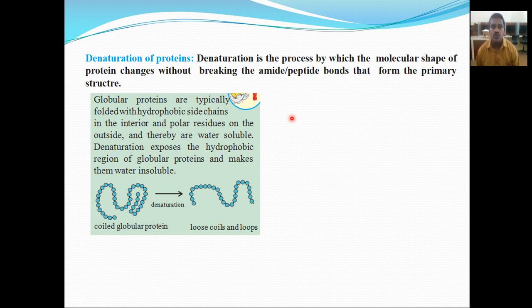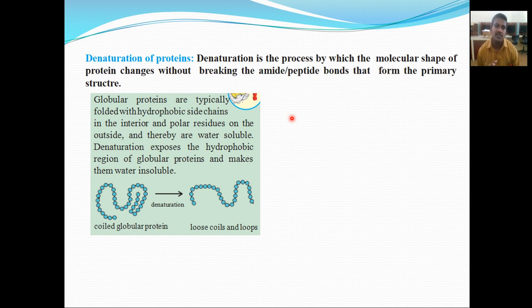If we change the pH, denaturation of protein also takes place. So denaturation is nothing but the breakdown of the protein. Denaturation is the process by which the molecular shape of protein changes. Suppose we have a protein and we heat that protein, what will happen? The shape of that protein is changed.